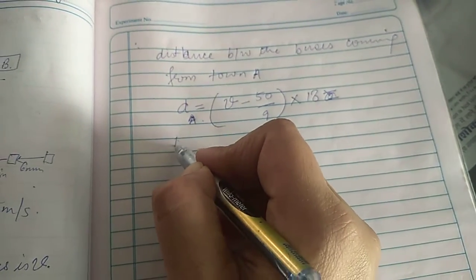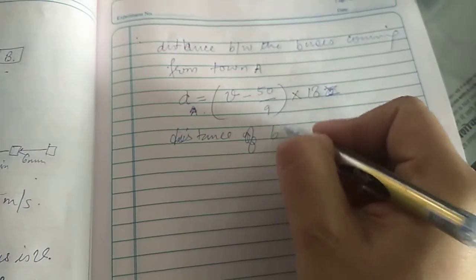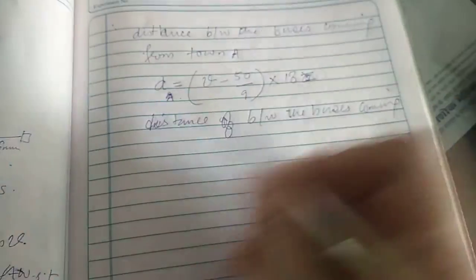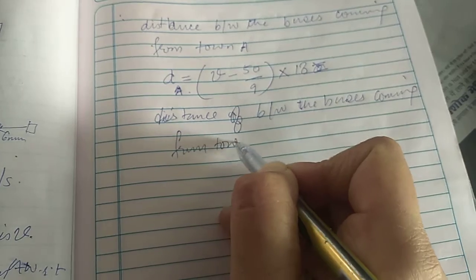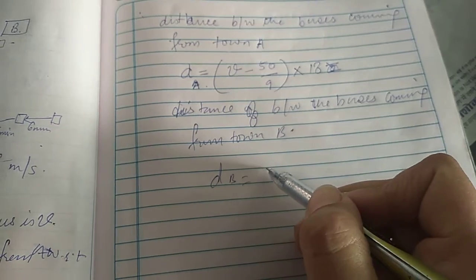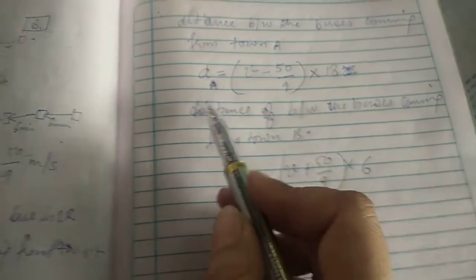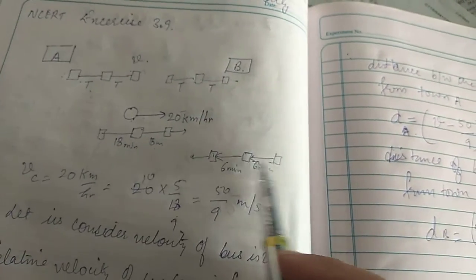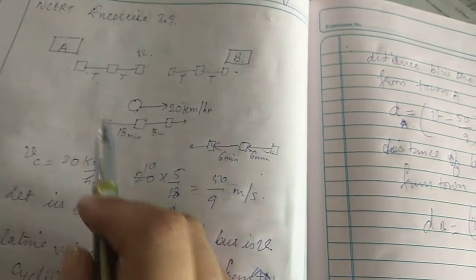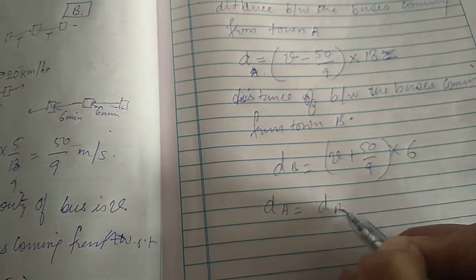Similarly, we can find out the distance between the buses coming from town B. So distance between the buses coming from town B is V plus 50/9 into time was 6 minutes. But we know that these buses, their time period of leaving the town is same and their velocity is same. So obviously the distance between these buses as well as these buses would be same. So dA is equal to dB.